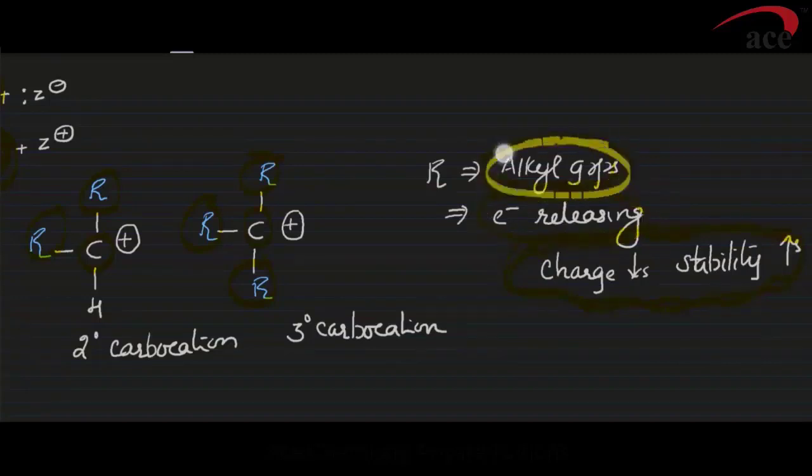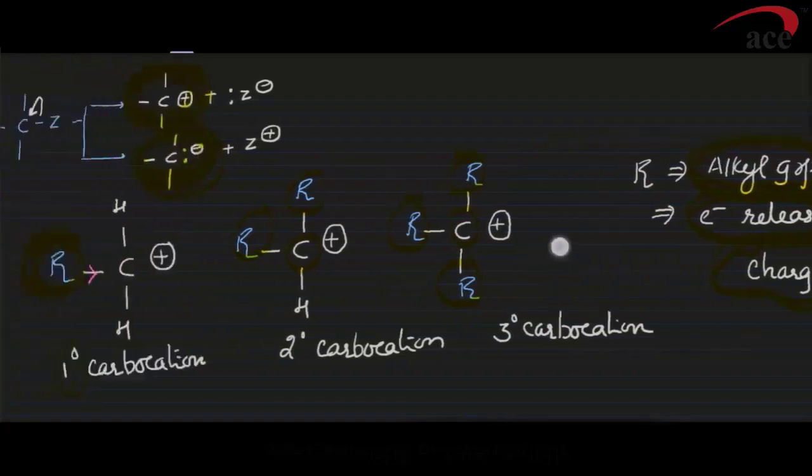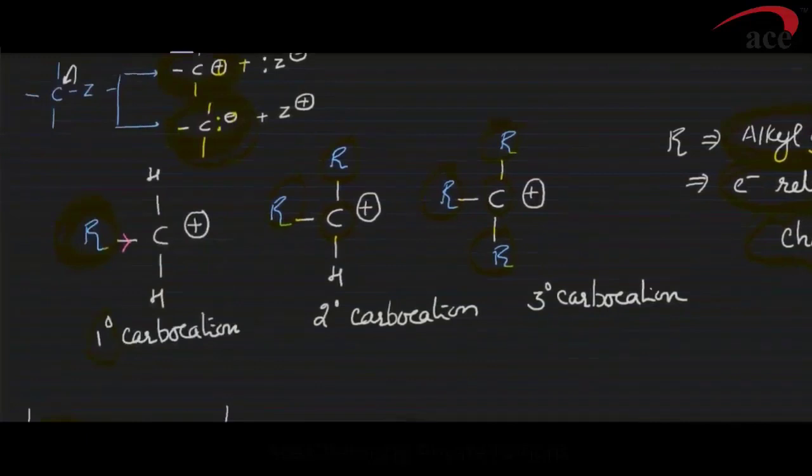Alkyl groups are electron releasing. We will learn it later on. We have a different section for factors affecting stability. There is something called inductive effect. We will come across the terms later on. But the positively charged carbon gets stabilized. Now alkyl groups are electron releasing, they donate electrons. As a result, the positive charge is reduced.